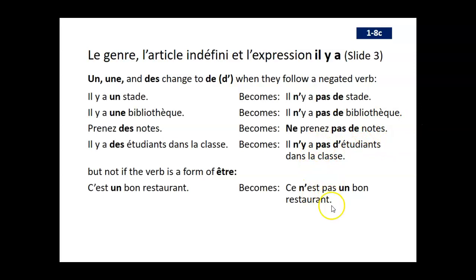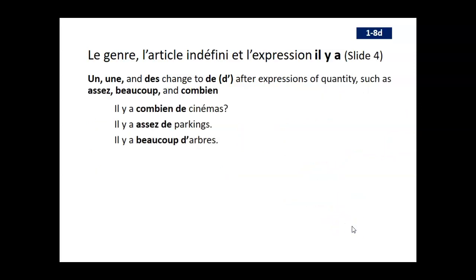All right. So one last point to make about this topic. Un, une, and des, as we've already seen with the previous slide, in these expressions, it also changes to de after expressions of quantity. So if I'm using expressions of quantity like assez, beaucoup, and combien, assez means enough, beaucoup means a lot, and combien is how much. Il y a combien de cinéma? How many cinemas or how many movie theaters are there?